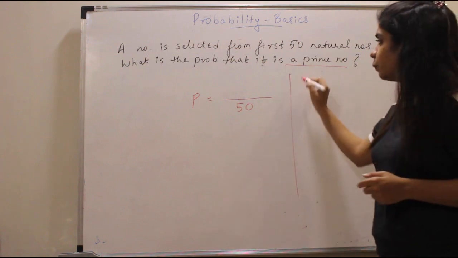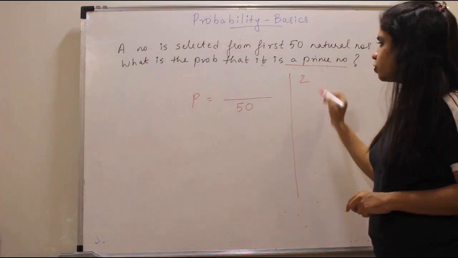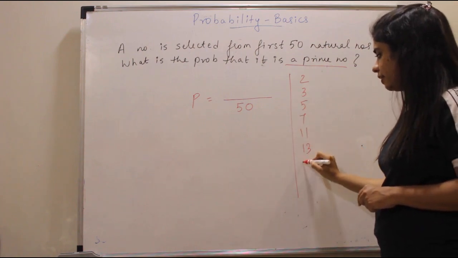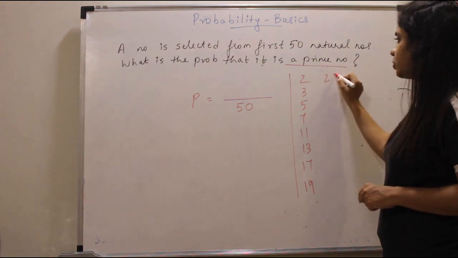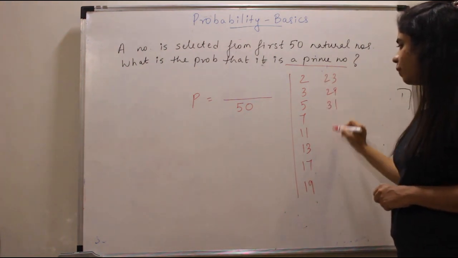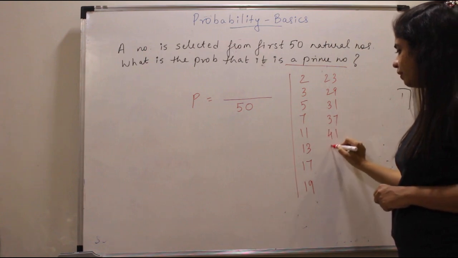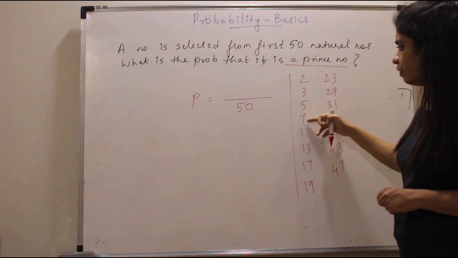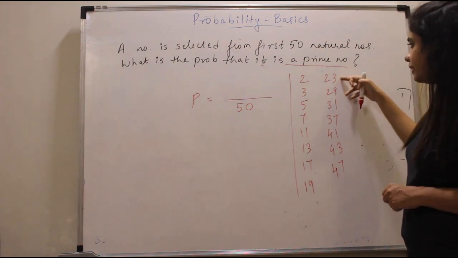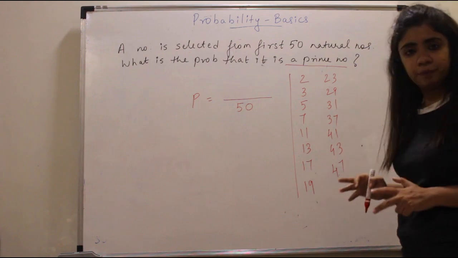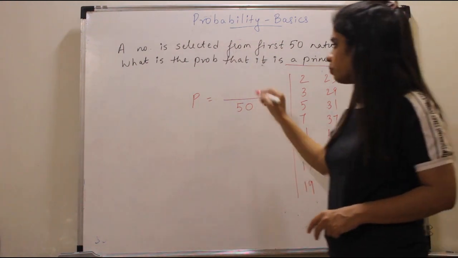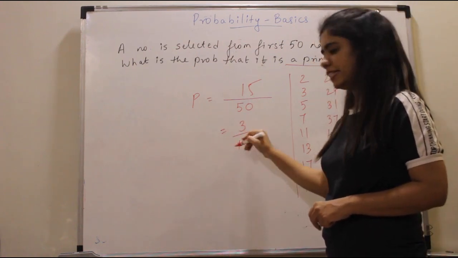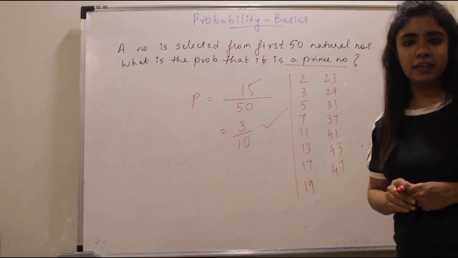So your prime numbers start with 2. It does not start with 1. So 2, 3, 5, 7, 11, 13, 17, 19, 23, 29, 31, 37, 41, 43, 47. Okay? So if you count, there are 15 prime numbers. So my numerator becomes 15. So this is what? 5 3s are 15, 5 10s are 50. So your probability becomes 3 by 10.